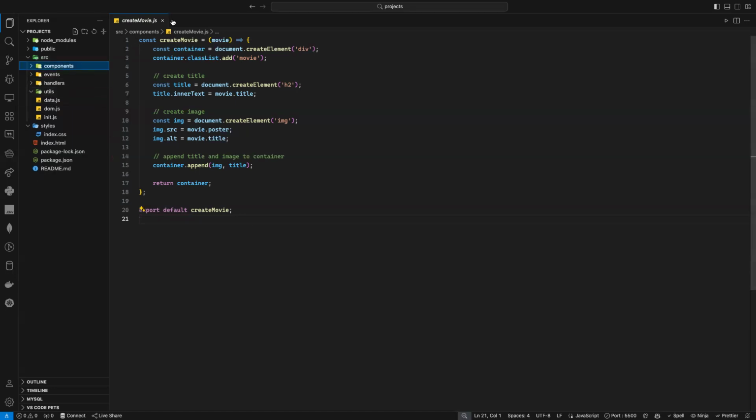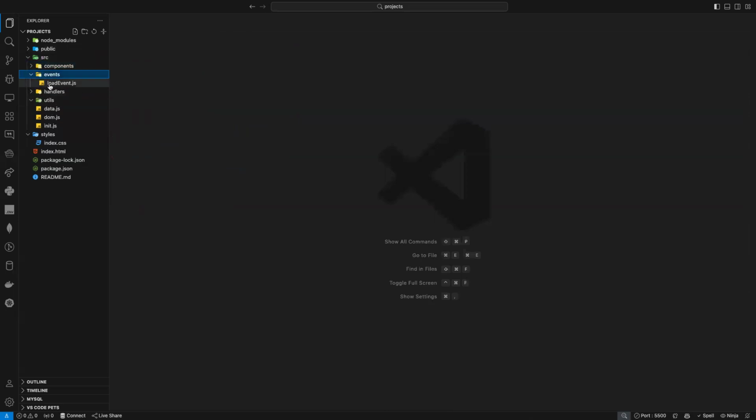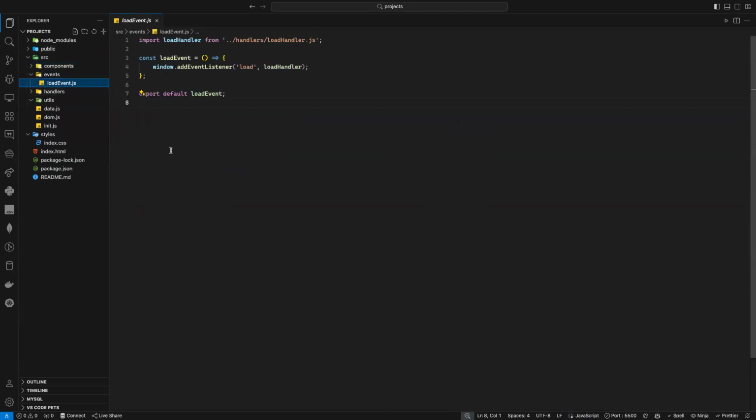Cool. I'm going to my event now. What event do I need? Well, I want, when my page is loaded, to trigger this function, which is called loadHandler. But I told you, if I didn't put this event inside a function, I would need to export the whole file, and exporting the whole file is always a bad idea. That's the reason why I put it inside a function. I just named it loadEvent, and as you can see, the name of the file and the name of the function are the same. Because I put it inside the function, I just need to export it.